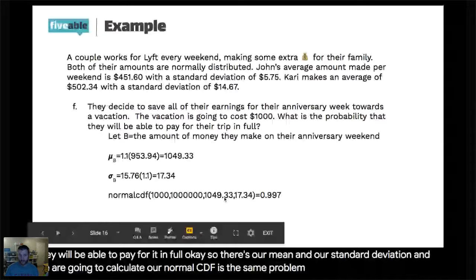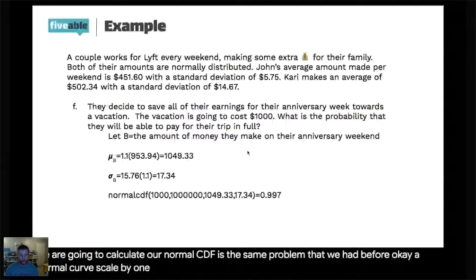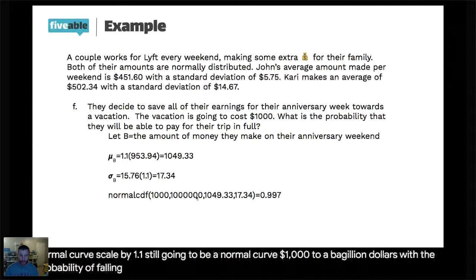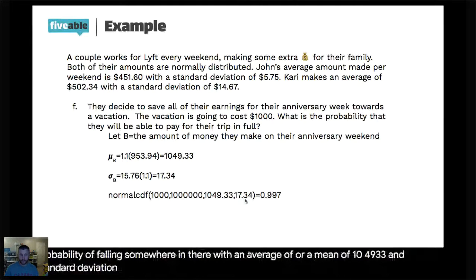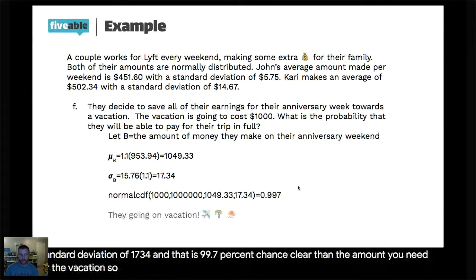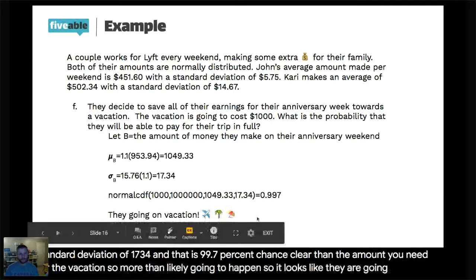Okay, a normal curve scaled by 1.1 is still going to be a normal curve. $1,000 to $1 billion was the probability of falling somewhere in there, with a mean of 1049.33 and standard deviation of 1734. And that is a 99.7% chance. Clearly, the mean is a good bit more than the amount you need for the vacation. So more than likely going to happen. So it looks like they are going on vacation.